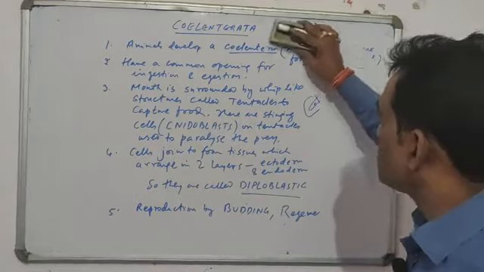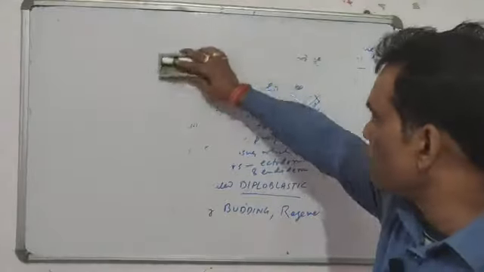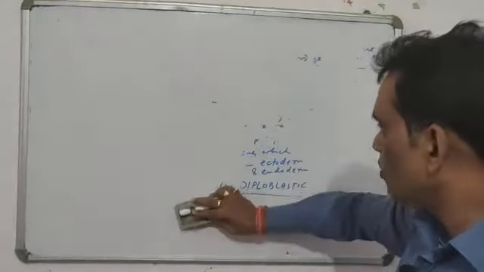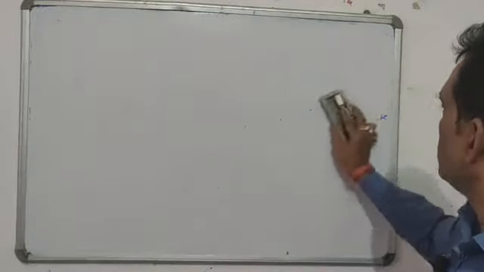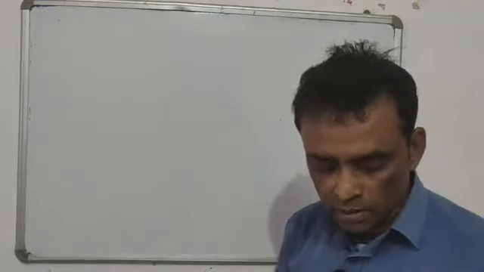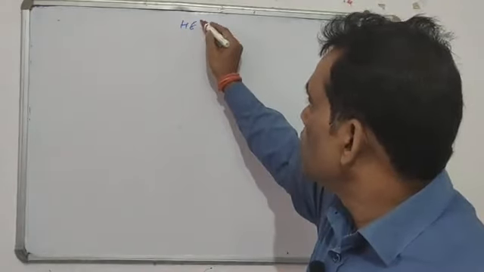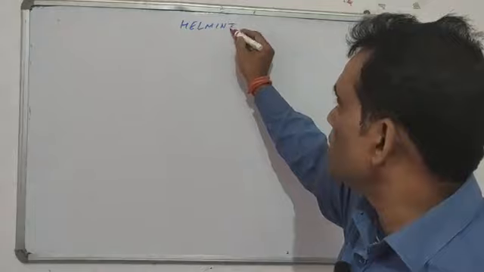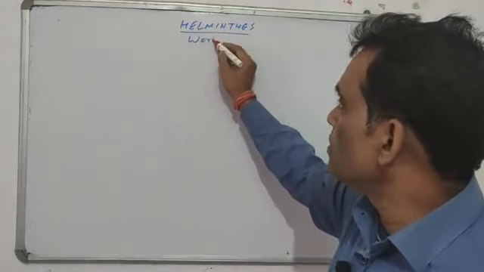The next groups are two groups, which are called helminthes. Both are helminthes. Which animals are called helminthes? The worms.